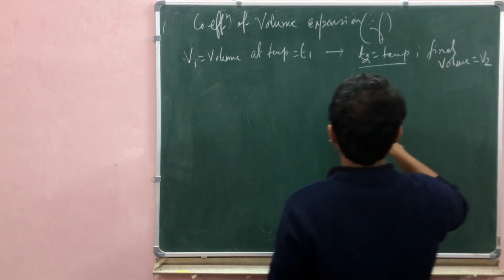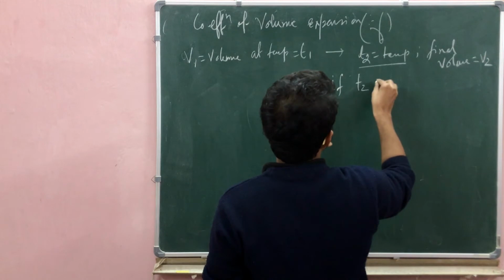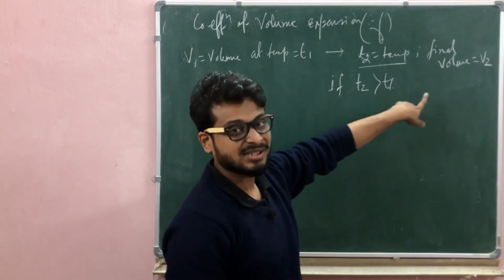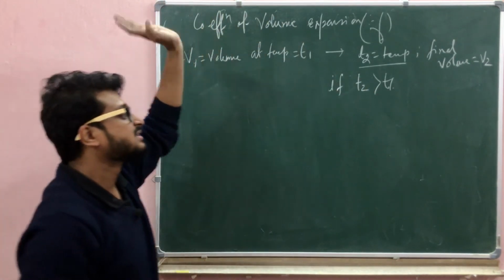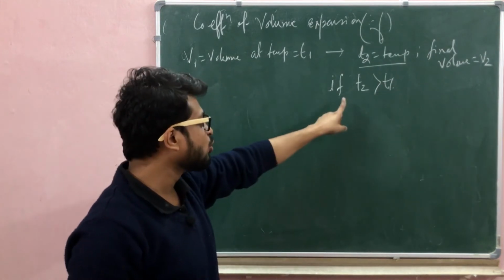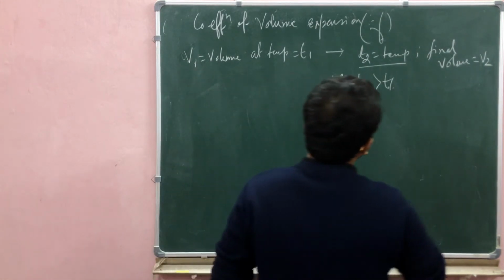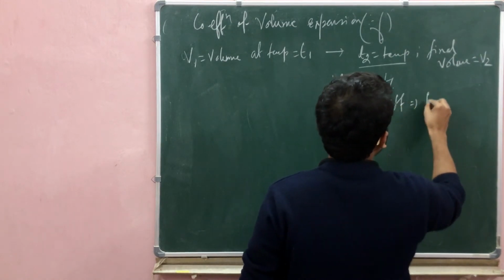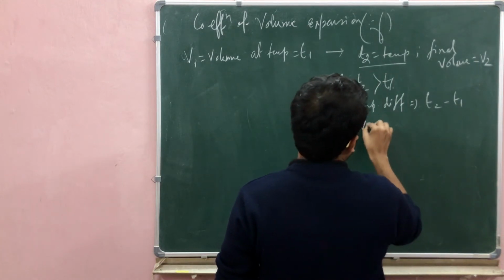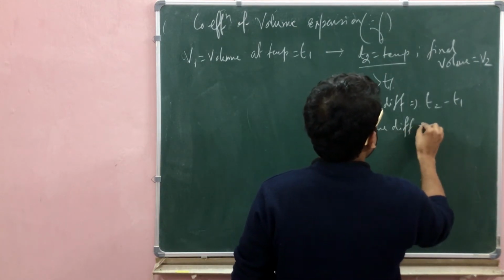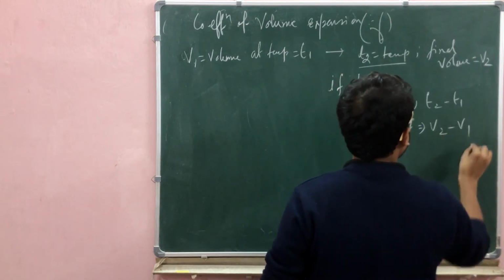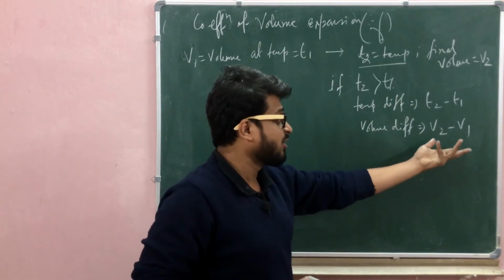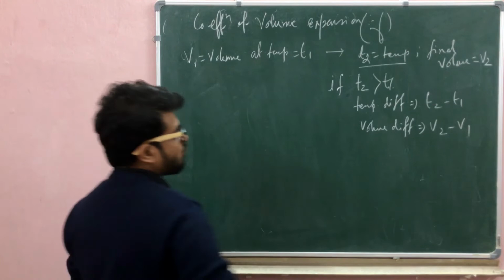is V2. If T2 is greater than T1, in all three cases, linear expansion, surface expansion or volume expansion, we choose T2 greater than T1. So temperature difference is equal to T2 minus T1, and volume difference is equal to V2 minus V1. If T2 is greater than T1, V2 is always greater than V1. We choose that condition. Okay.